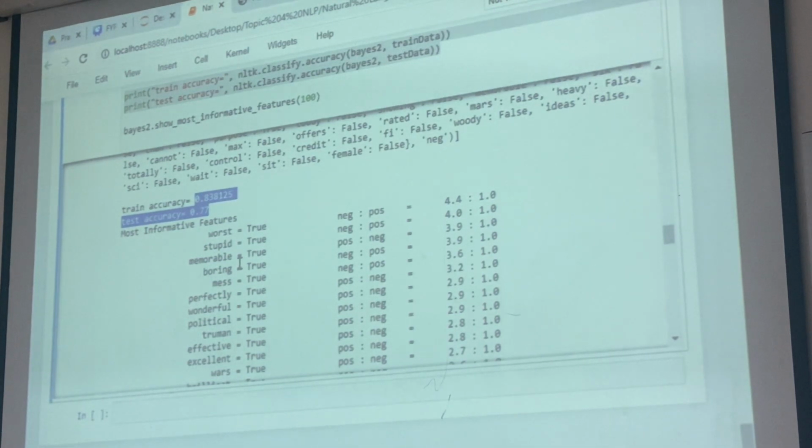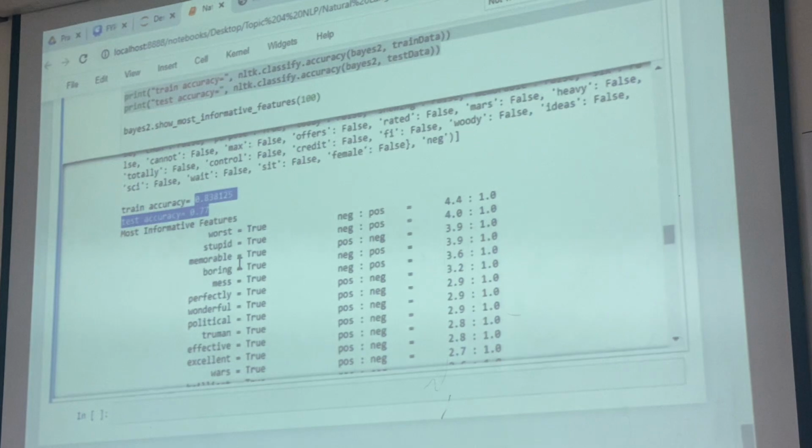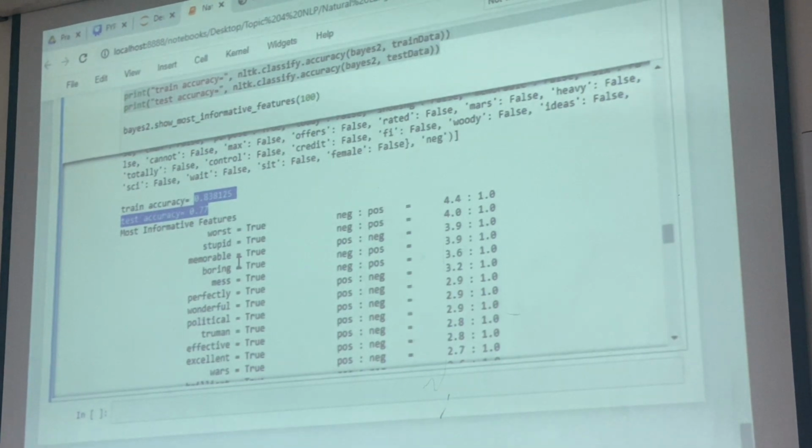Last time we did it like this, but now no. We don't use if-else statements anymore. We put all the data, we just throw everything into the machine learning algorithm. The algorithm will learn by itself and make a decision for you whether good is positive or bad is negative. We don't have any if-else rules anymore in this coding, you see. We let the machine learn, to find the pattern.